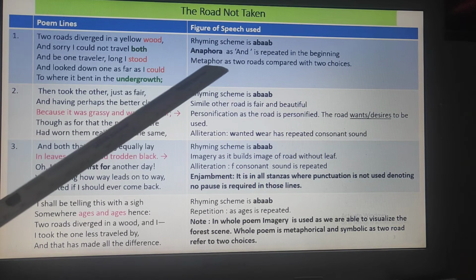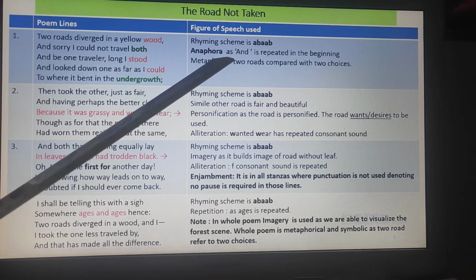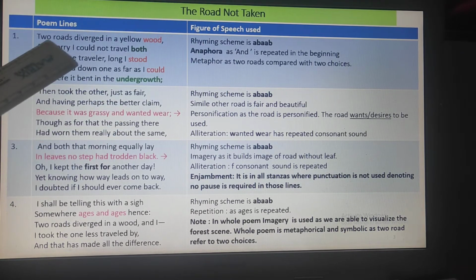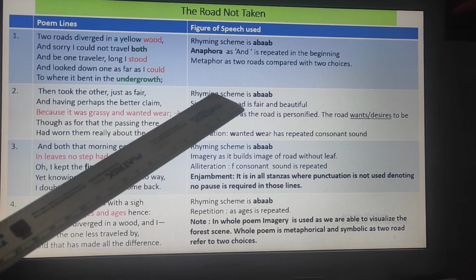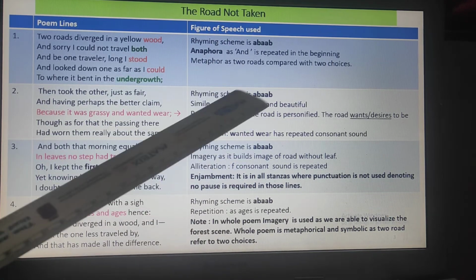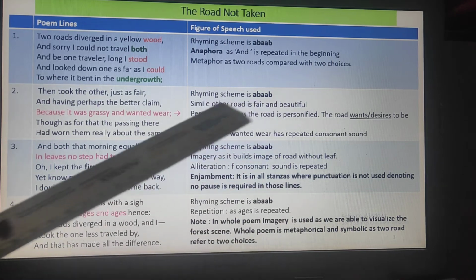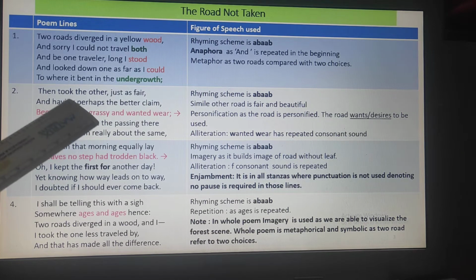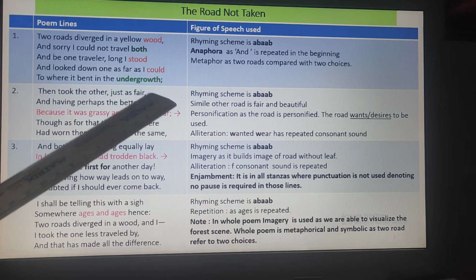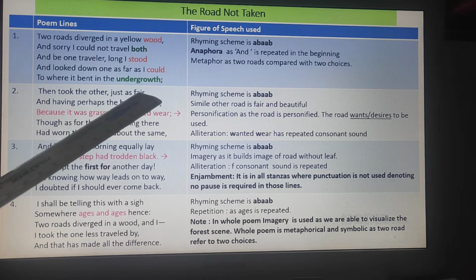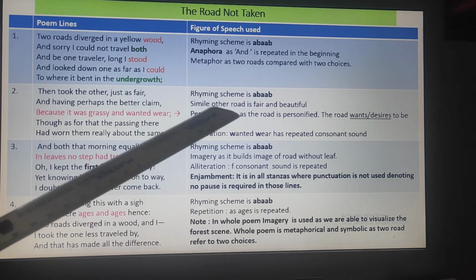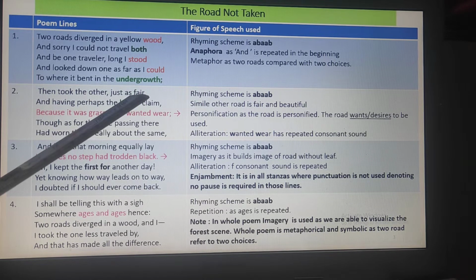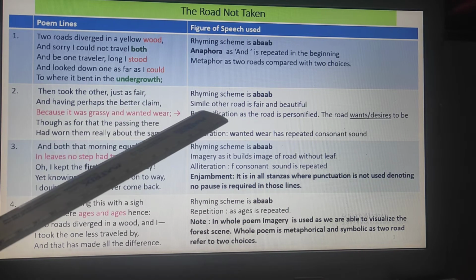Okay. Then there is metaphor. Remember, metaphor is when comparison is indirectly done. So here 2 roads are referring to 2 choices. So that is metaphor. Now again the rhyming scheme I have given you in every stanza. It is the uniform rhyming scheme A, B, A, A, B. Now simile. Here you can see, then took the other, just as fair. So here the other road is compared to be just as fair, so beautiful and fair. When you use a direct comparison with the word like or as or so, then it is called simile.